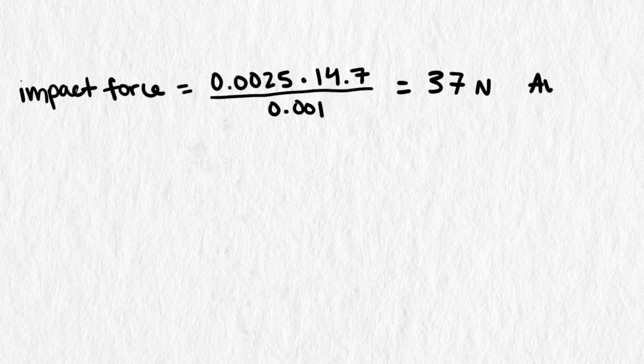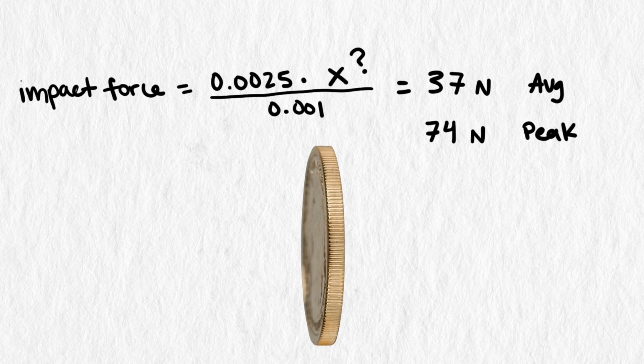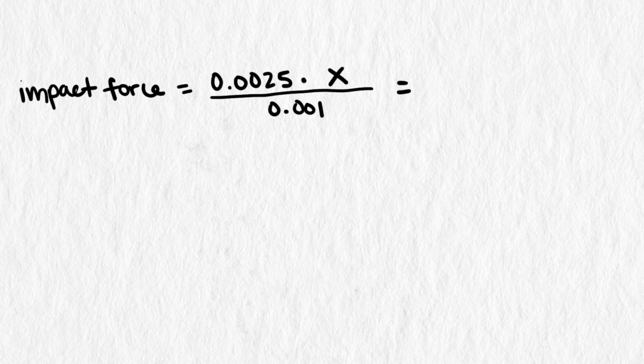Our tumbling penny generated 74 newtons of peak impact force. How much force would the penny generate if it didn't tumble while it fell? What if it fell on its edge all the way down? Having the penny fall on its edge will change our penny's velocity, but the mass and contact time will stay the same.